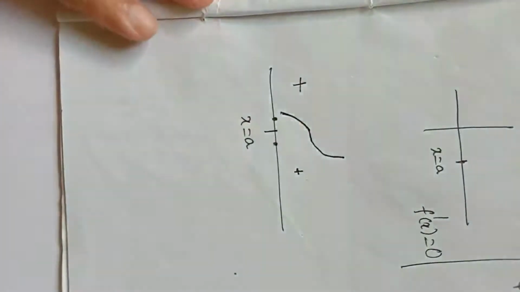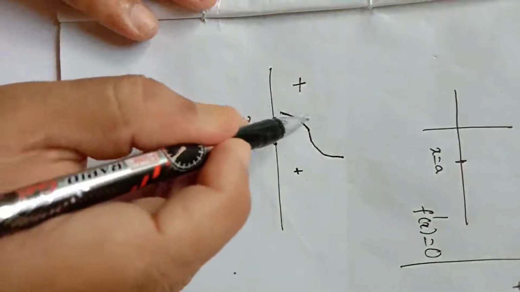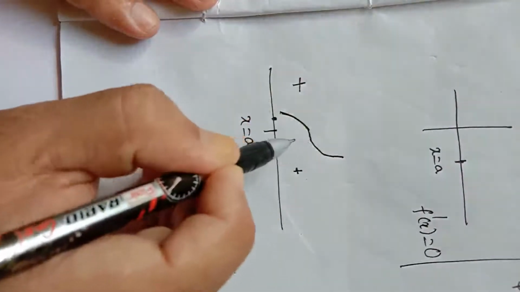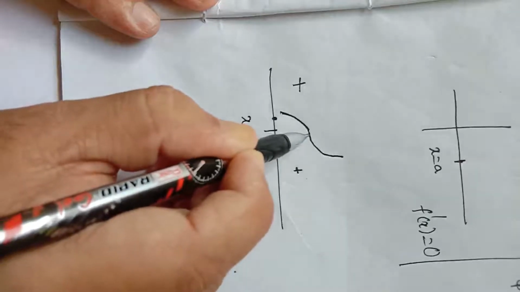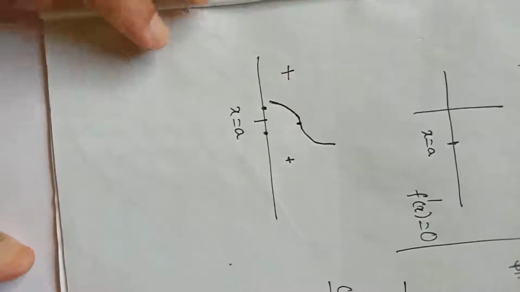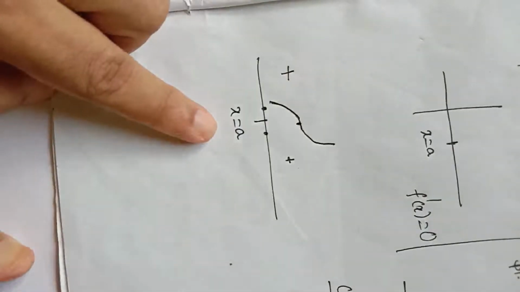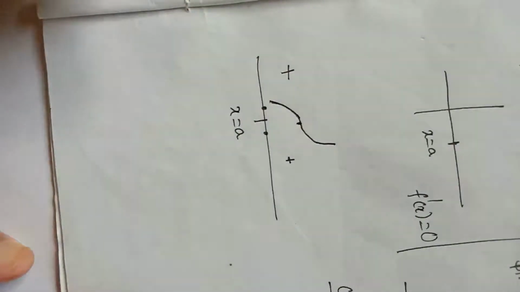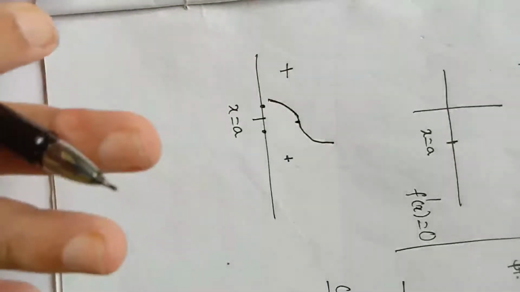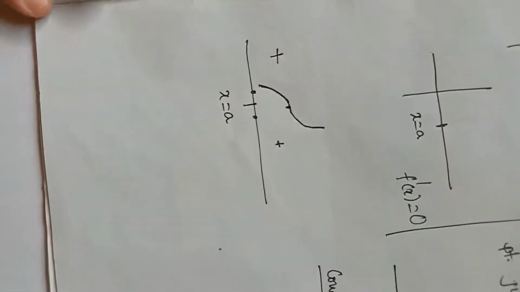To the left hand side it is increasing, to the right hand side fx is increasing. So x equal to a is neither a point of maxima nor a point of minima. In such a case we say x equal to a is a point of inflection, where f dash x is 0 but it does not have maxima or minima at that point.